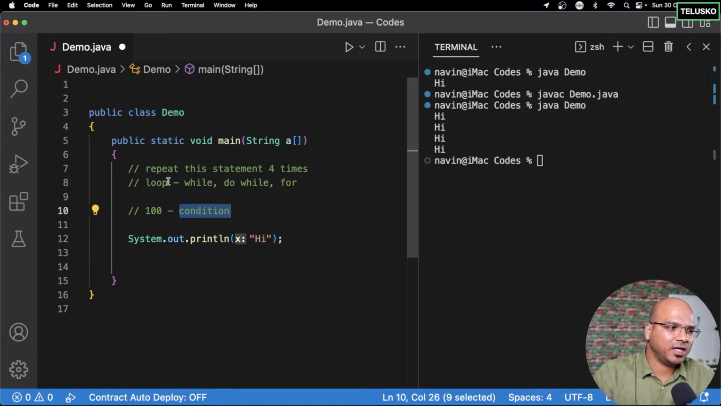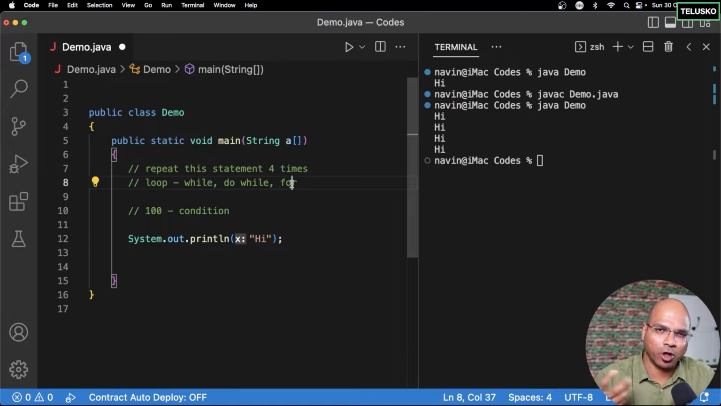So what is a loop? Basically, if you want to do the same thing multiple times, you use a loop. And there are multiple loops available: while loop, do while loop, and for loop. And there are multiple versions of for loop available, but we'll see the simpler version, which we call the normal for loop. And yeah, that's what we have. We'll explore all these loops in the upcoming videos.